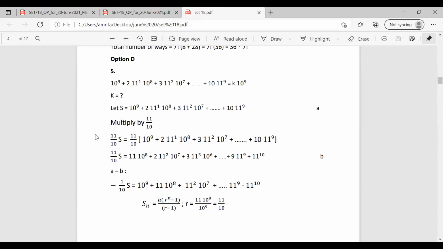Okay. So we are just multiplying the equation by 11 by 10 and we have another equation. So we are having two equations here, A and B. Now what we are going to do is subtract B from equation A. So it becomes S minus 11 by 10 S, which is minus 1 by 10 S, equal to 10 raised to 9 plus 2 into 11 into 10 raised to 8 minus 11 into 10 raised to 8. So it becomes 1 into 11 into 10 raised to 8. Similarly,